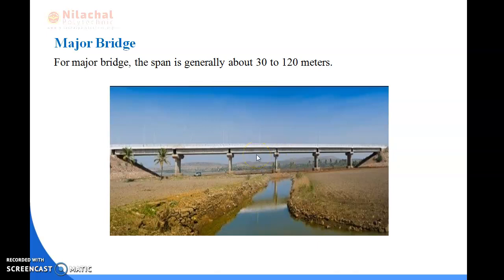This type of bridge is constructed to take heavy load, and it is constructed on large rivers. This may be for railway purpose or road purpose.